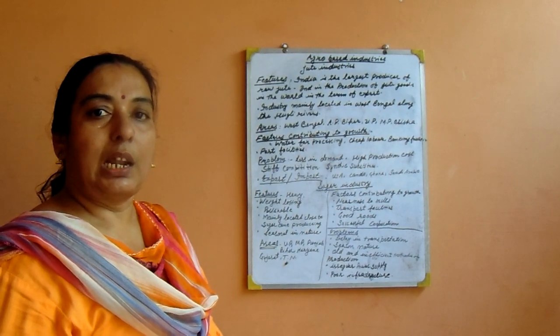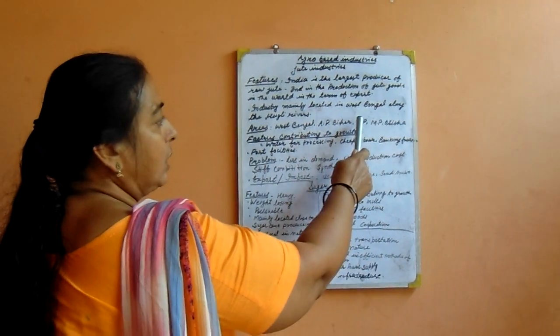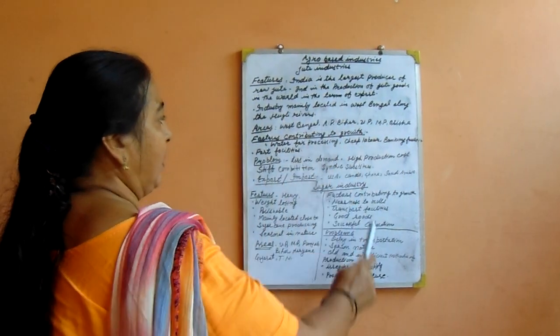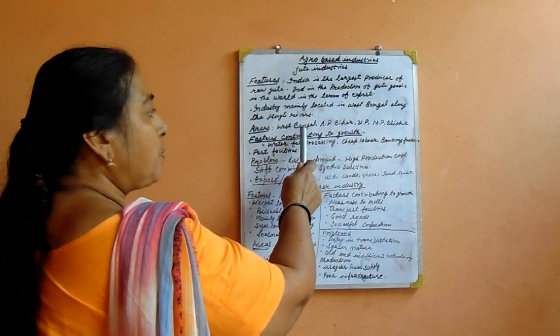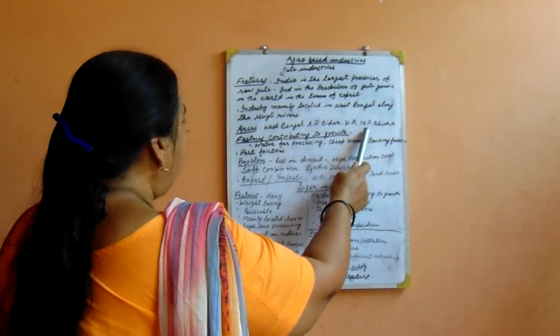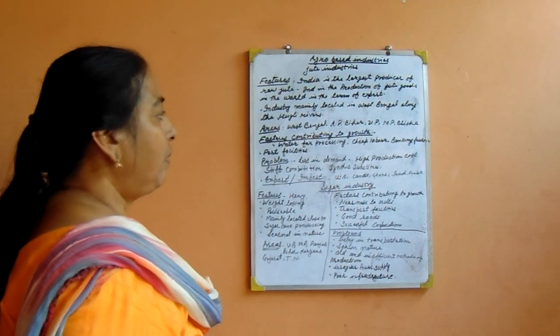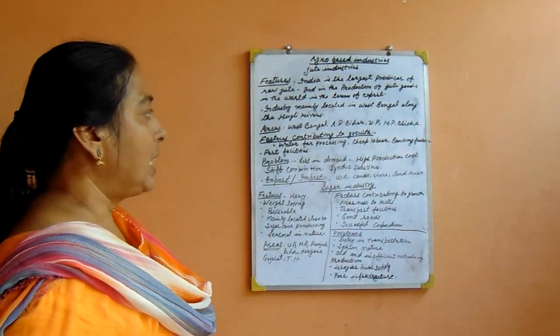West Bengal is the largest producer of jute along the Hooghly River. The main jute producing states are West Bengal, Andhra Pradesh, Bihar, Uttar Pradesh, Madhya Pradesh, and Odisha.